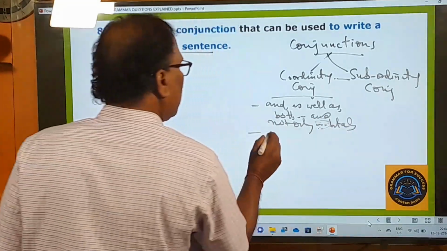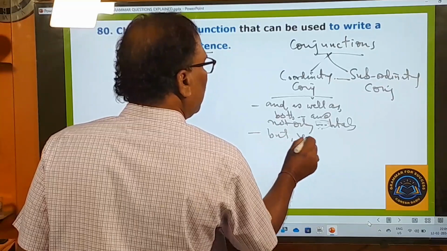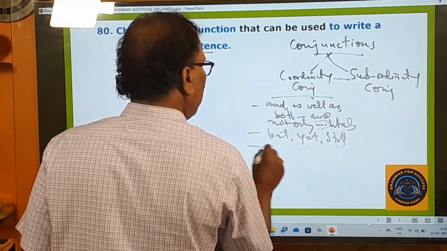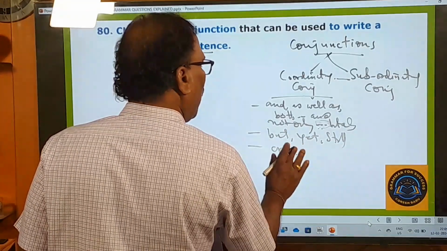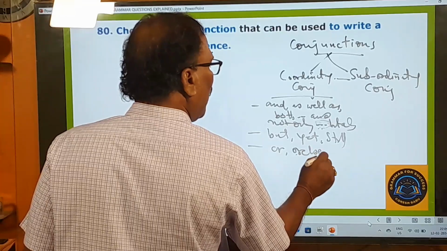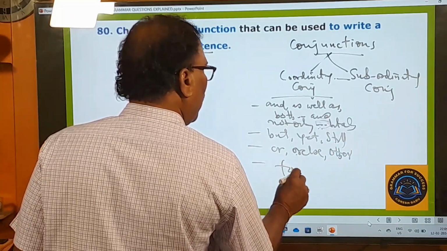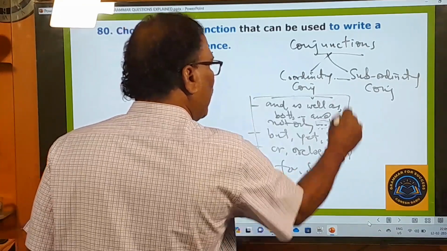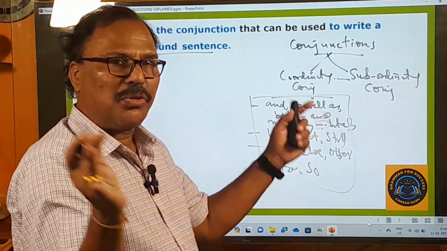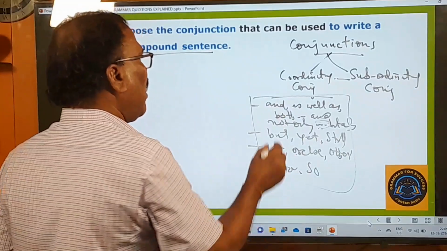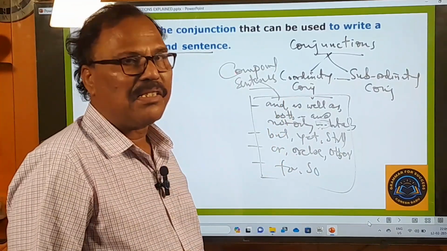Okay, and the next: but, at, still, right, or else, otherwise. These are all coordinating conjunctions. Okay, for, so, these are all coordinating conjunctions. Whenever you join two statements with any one of them, they are then called compound sentences.